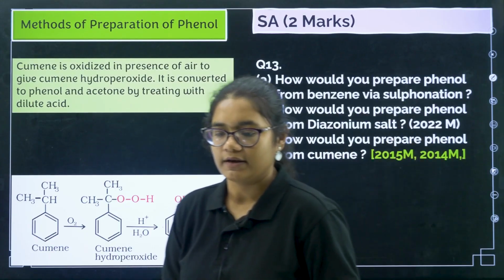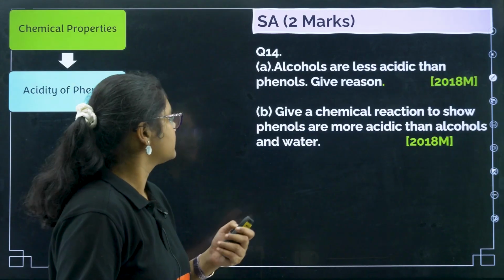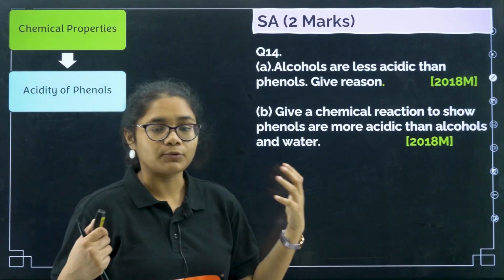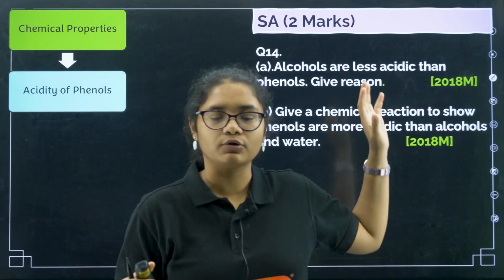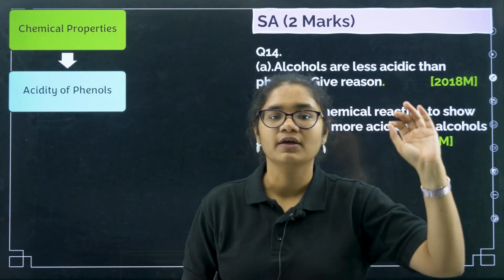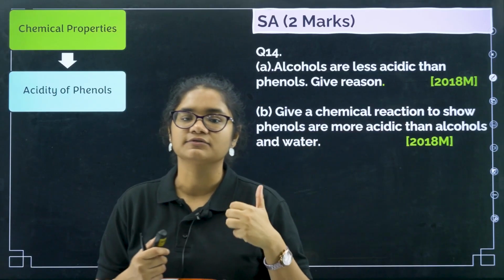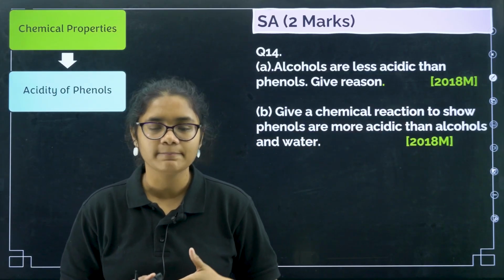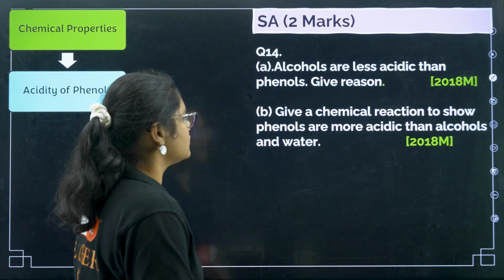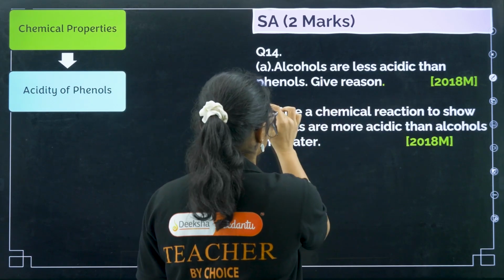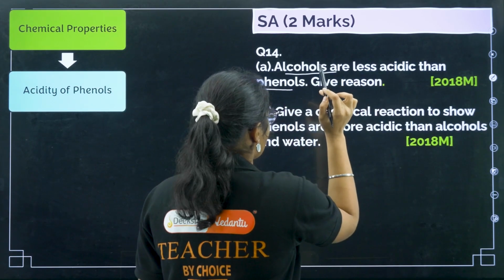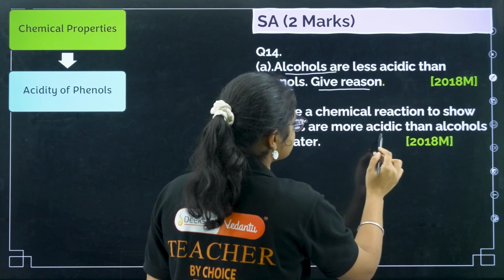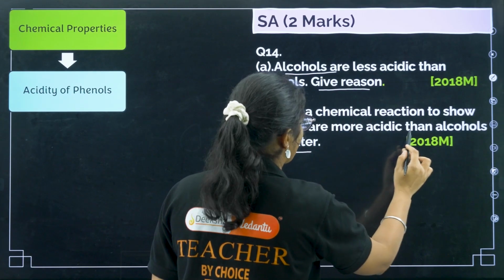Clear? Okay, now let us see the next question, question number 14. Alcohols are... okay, now we have come to chemical properties of phenol. Now we'll be talking about chemical properties of phenols. Under that also, first we will talk about acidity, then we will talk about the different reactions. So talking about the acidity of phenols: alcohols are less acidic than phenols. Give reason for this. Give a chemical reaction to show that phenols are more acidic than alcohols and water.